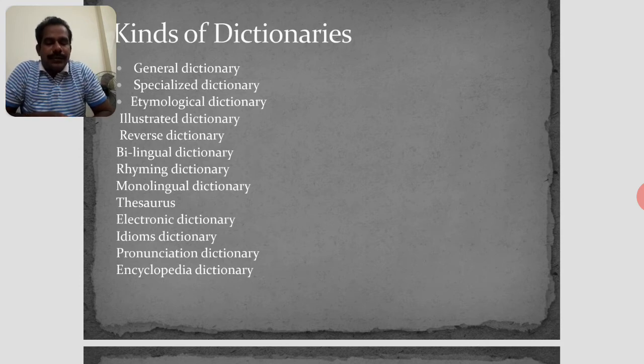Next, I would like to mention one more type of dictionary, the idioms dictionary. It describes the metaphorical meaning of an idiom. Example: the best dictionary is Longman's Pocket Idioms Dictionary.